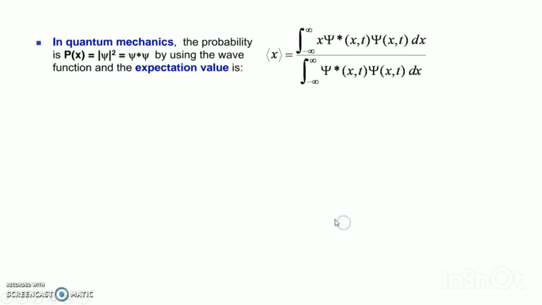Now, in quantum mechanics, the probability P(x) is equal to the modulus of psi squared, which equals psi star into psi.